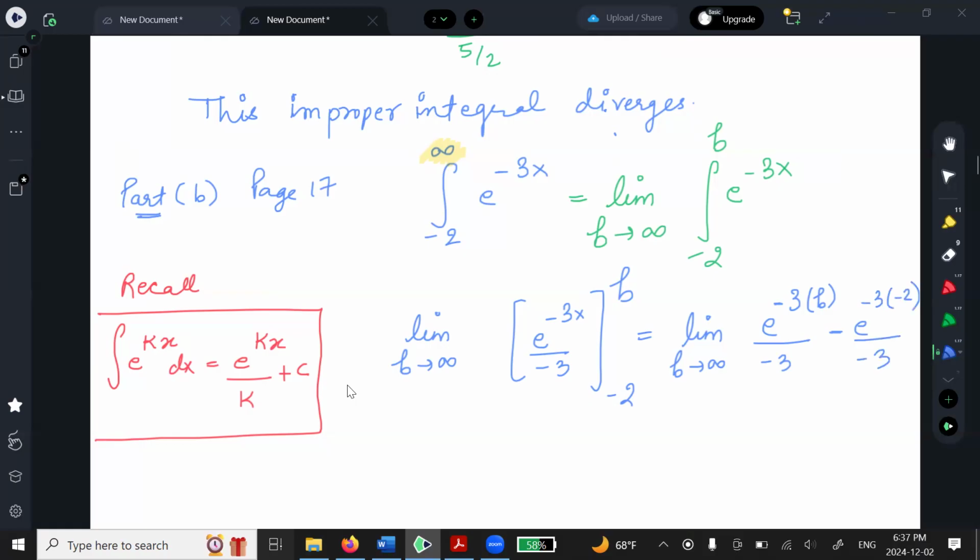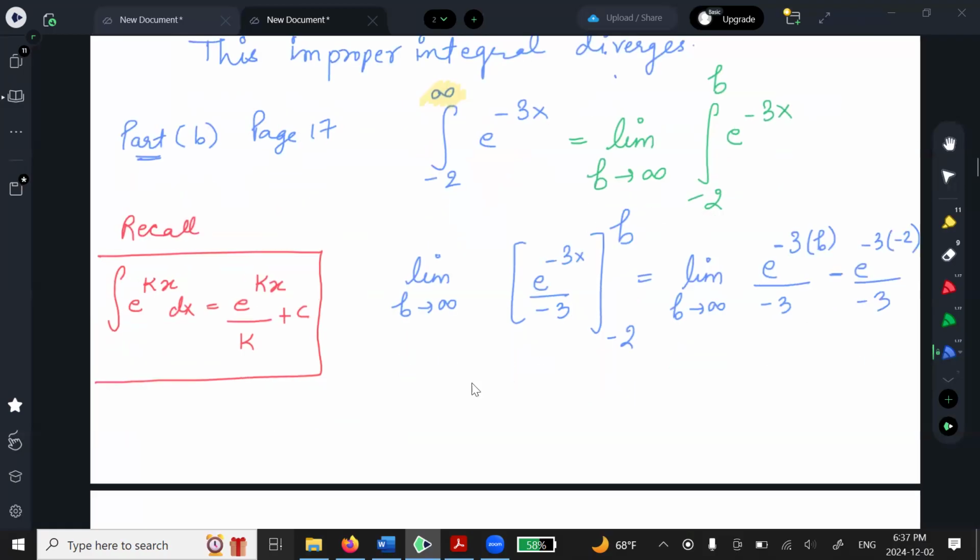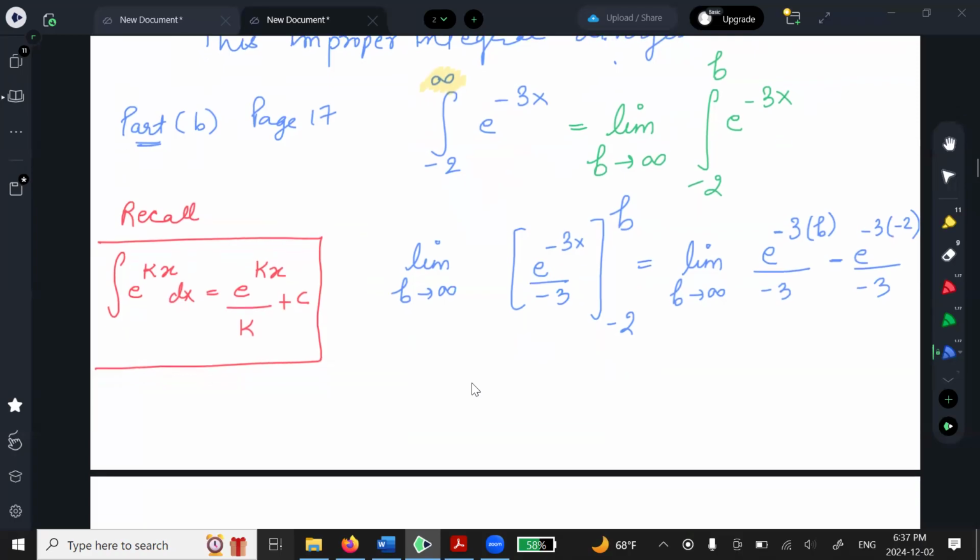Good so far? Once you plug in the value of b as given in the limit, you can get rid of it. So I've got e to the power negative 3 infinity divided by negative 3, and I've got e to the power 6 over 3. And what is e to the power negative infinity?